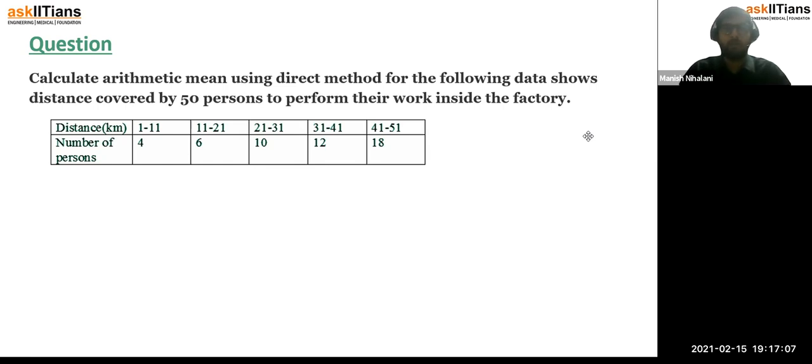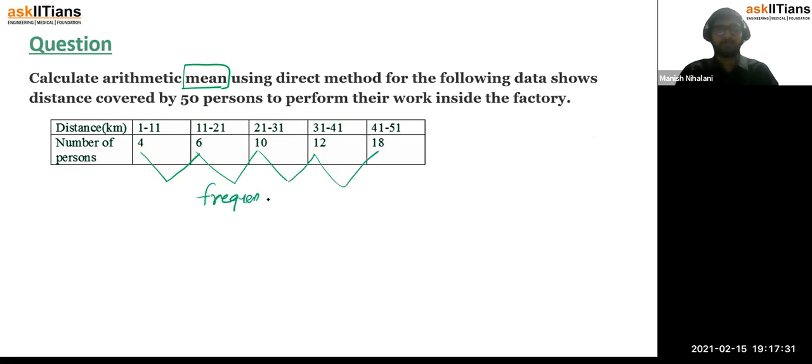Then 11 to 21 kilometers, 6 persons are covering the distance. What do we have to calculate? We have to calculate mean. So we would say mean is summation fi xi upon summation fi. So here these are basically our fi's, right? These number of persons are our frequencies, fi's.